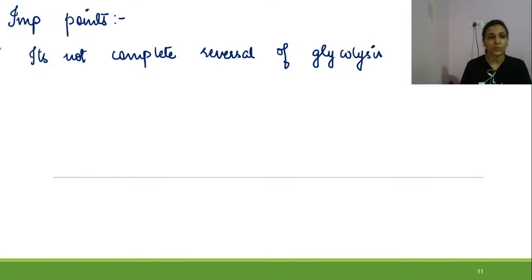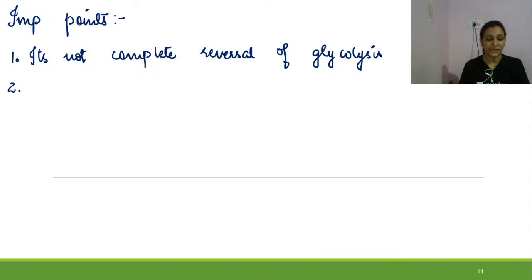First thing, why is it not a complete reversal of glycolysis? If you can remember, glycolysis has three reactions which are irreversible in nature. That's why the whole of glycolysis cannot be reversed, so it is not a complete reversal of glycolysis.